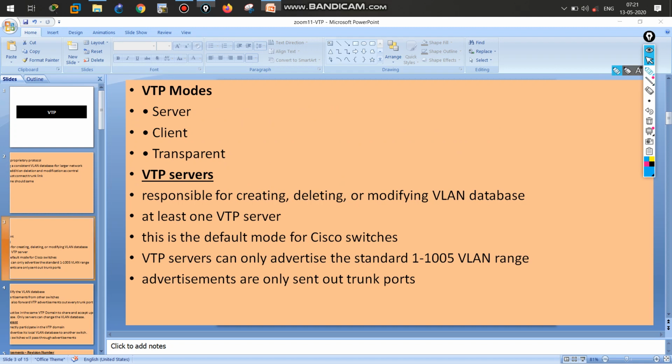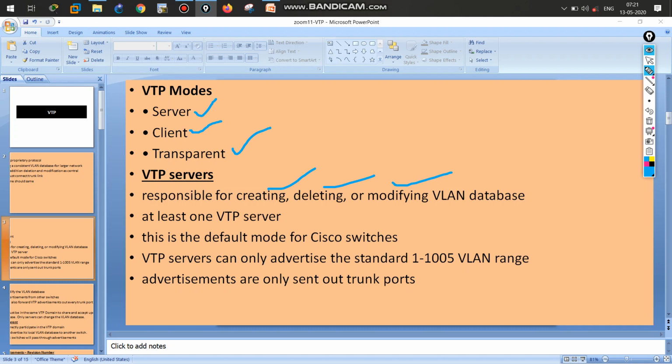Next, there are several modes for VTP. It's very important. Server mode, client mode, and transparent mode are there. Let me first discuss the server. It's like a king. He has full capability to do everything. He is responsible for creating, deleting, and modifying the VLAN database.